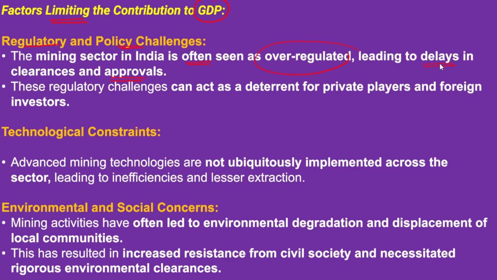Therefore it becomes less competitive to invest. Even the private sector is not incentivized enough to invest in mining. These regulatory challenges act as a deterrent for private players and even foreign investors, as the policy challenges act as a disincentive for them.